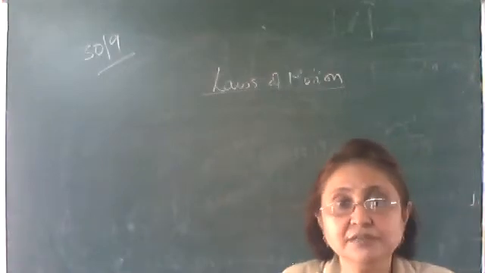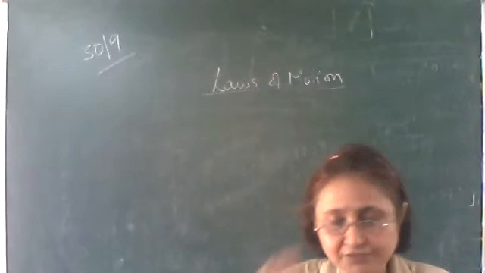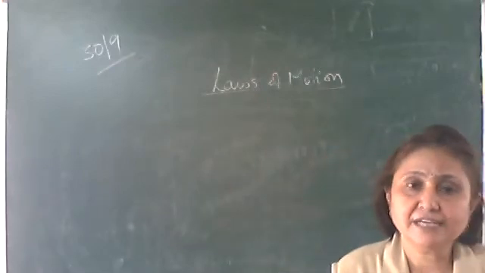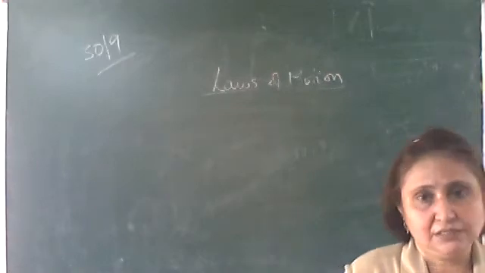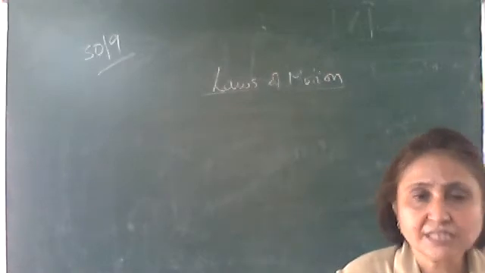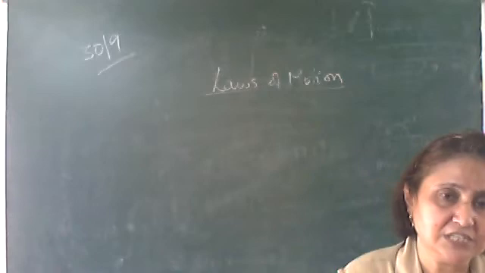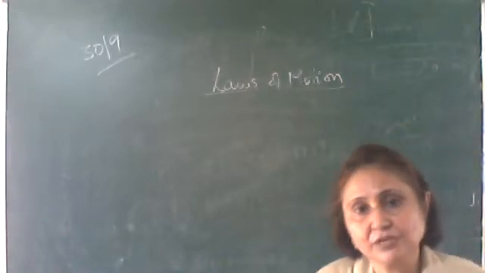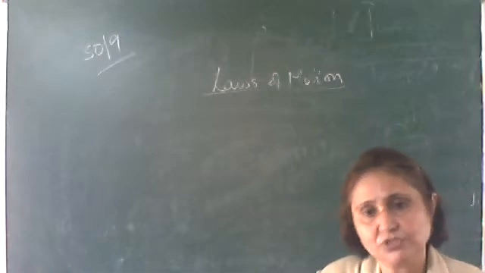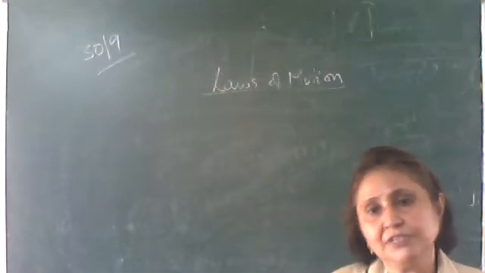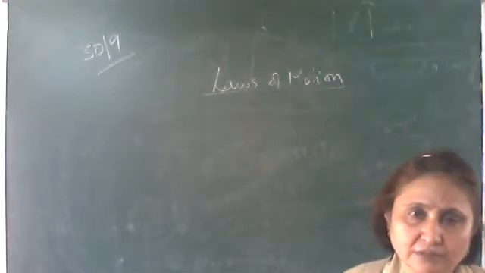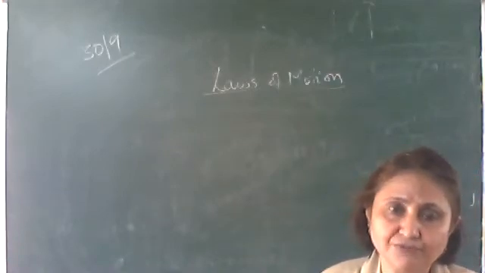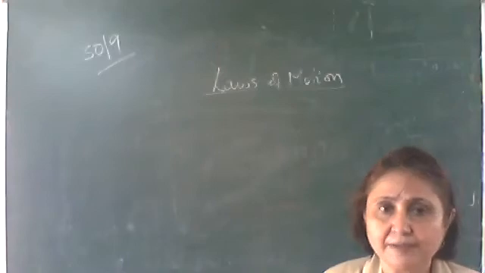Law of inertia, which states that a body which is at rest or in uniform motion tends to remain in the same state unless and until some external force is applied to change its state. Okay, the body which is at rest, it will remain at rest only, and the body which is in uniform motion will keep on moving with that constant velocity. Okay, till some external force is applied to change its state of rest or uniform motion.